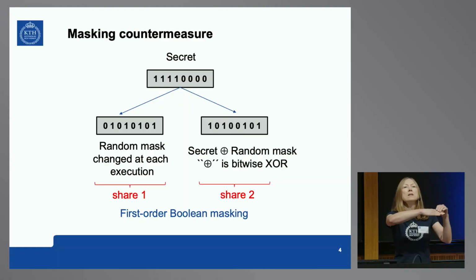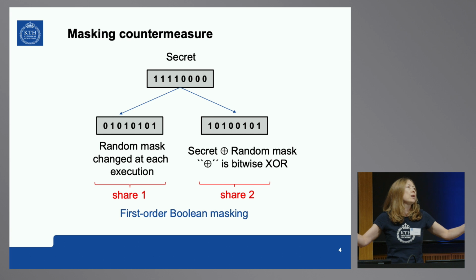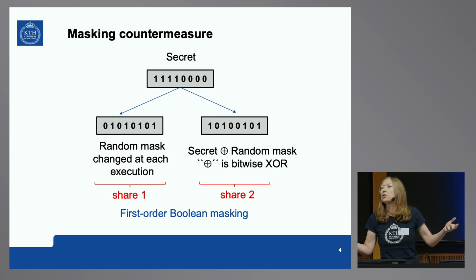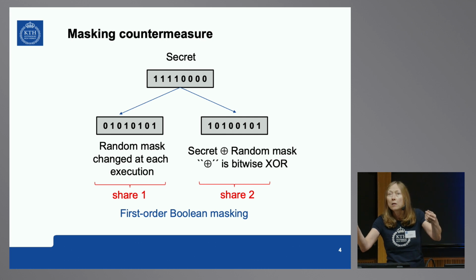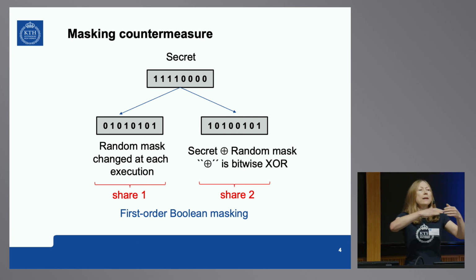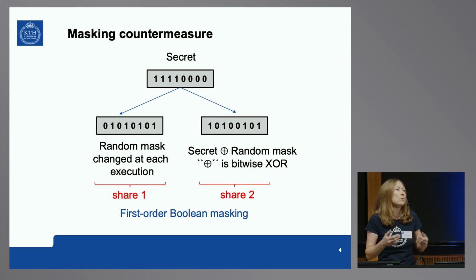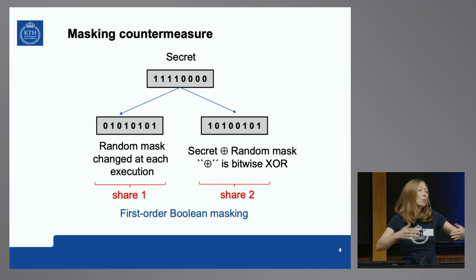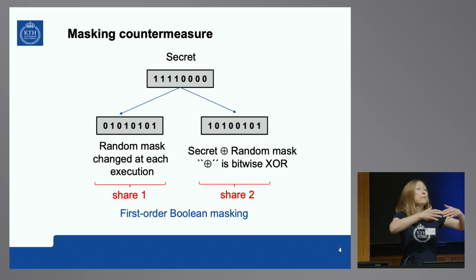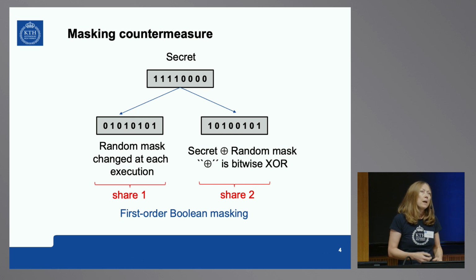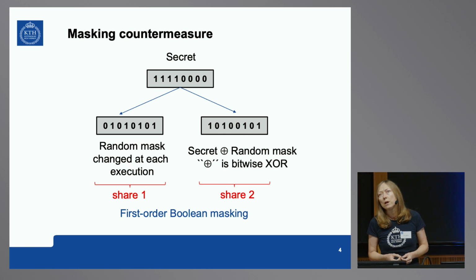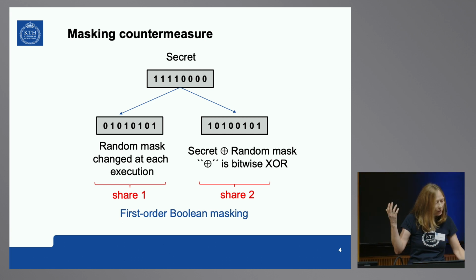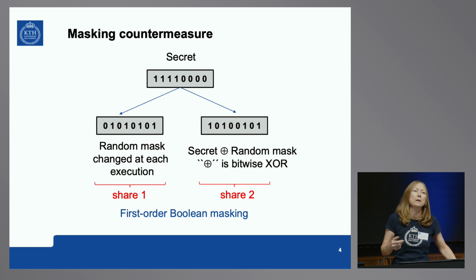So now I will introduce masking. It's a very nice, simple idea. If this is a secret, which you see in the middle of the string, let's partition it into 2 or more randomized shares. So we will be generating a random string, and then we will take a bitwise XOR of that string with the secret, and so we have something which is not dependent on the secret any longer. We can split into 2, we can split into more. In the example I'll show you, we have 6 shares, so we split it 6 times. And the idea is the more you split, the less the correlation will be. So that's the point. This is what you see in front of you. It's called first order Boolean masking, because you take one randomized share and create a combination with a secret.